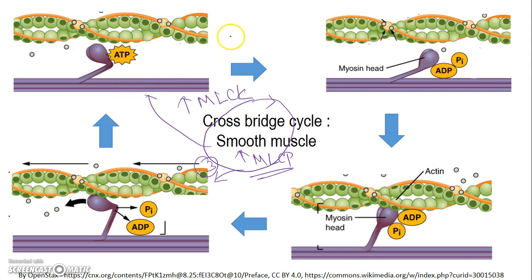Now what we need is a little bit of this kinase MLCK, and a little amount of MLCP. So a low level of MLCK is active, and a low level of MLCP is also active. So what happens now? This kinase activity just pushes the actin and myosin into the cross-bridge cycle.